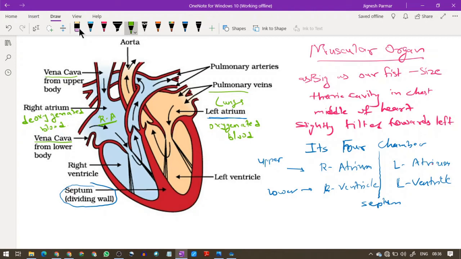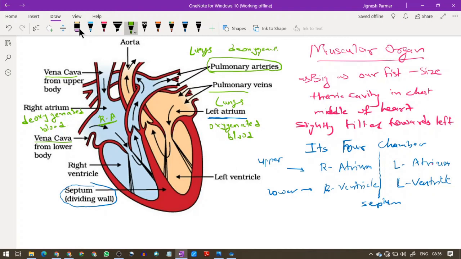Now as soon as this is filled up, what happens? It will contract and the blood will go from here to the pulmonary arteries. Most arteries carry oxygenated blood, dear students, because they have to send it to the parts of the body, but the pulmonary arteries alone contain deoxygenated blood. Where does this go? This goes to the lungs. From the pulmonary artery, from the heart, it gets thrust.